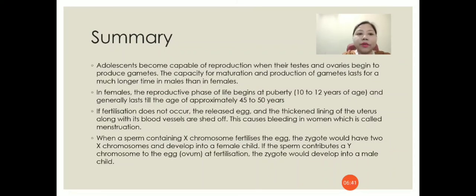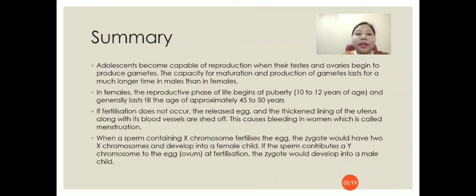In females, the reproductive phase of life begins at puberty, 10 to 12 years of age, and generally lasts till the age of 45 to 50 years. If fertilization does not occur, the released egg and the thickened lining of the uterus along with its blood vessels are shed off. This causes bleeding in women, which is called menstruation.